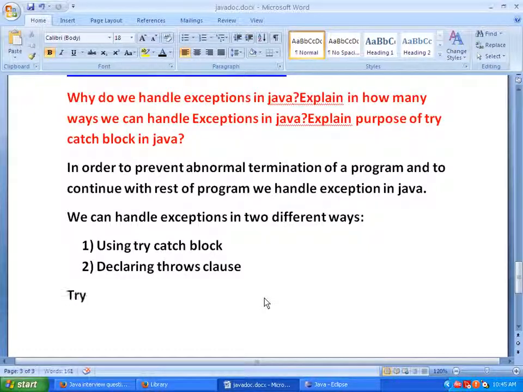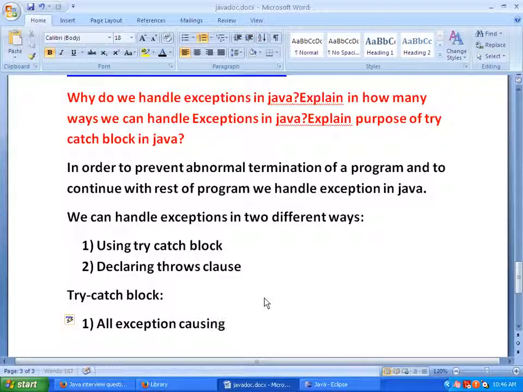Okay, try-catch block. And what is the purpose of this try-catch block? Whatever exception-causing code is there, we'll place all the exception related code in try-catch block.